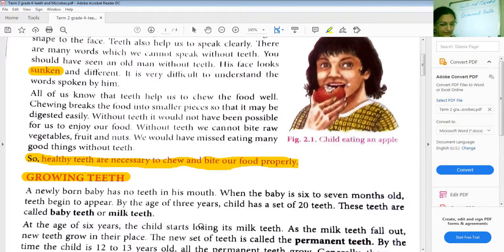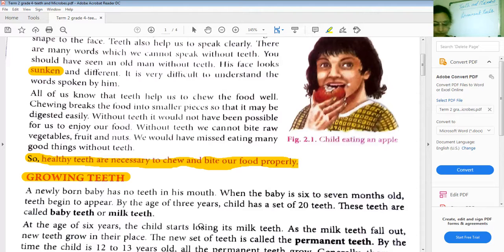By the time the child is 12 to 13 years old, all the permanent teeth grow. Generally, there are 28 permanent teeth. Four more teeth called wisdom teeth come out between the age of 20 and 25. Therefore, every adult of more than 25 years of age has a set of 32 teeth.